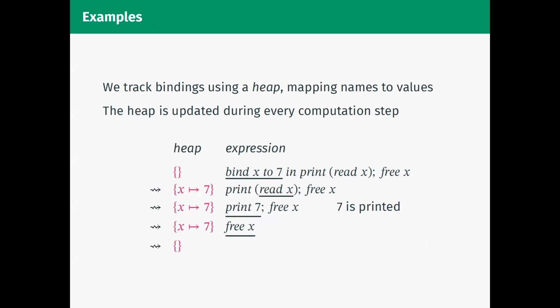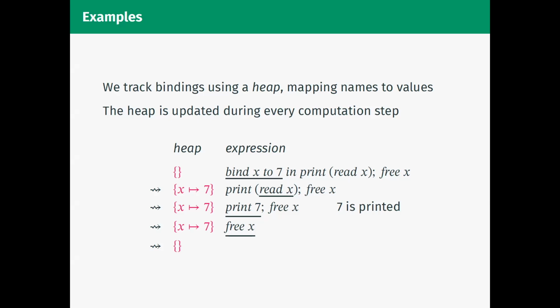So our semantics is going to track through a finite partial function from names to values that determines for each name x what value v it is bound to. You can think of this just like a heap in a computational interpretation. During every computation step, I'm going to update that heap with the new bindings I need to add when I've written bind operations, and I might update it by removing bindings if I hit a free instruction. When I try to read a value, I just look into the current state of the heap and read the value that's there.